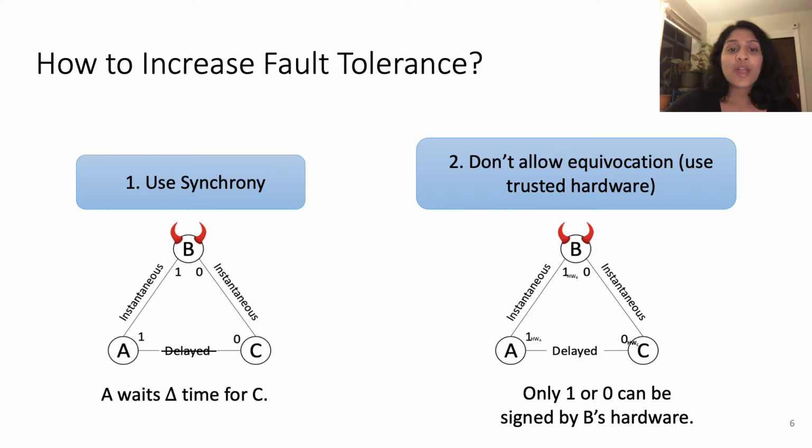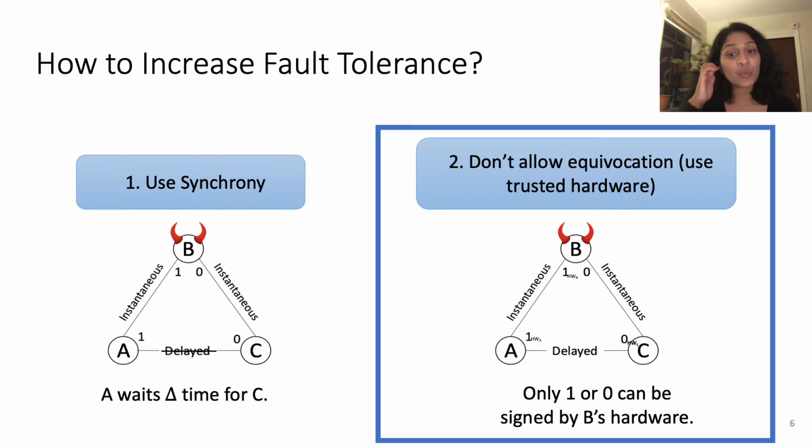So here we have that this Byzantine party wants to send 1 to A and 0 to C, but only one of those values can actually be signed by its hardware. So if 1 is signed by its hardware, 0 won't be, and C will detect B's equivocation. And this approach is the one that we want to use.